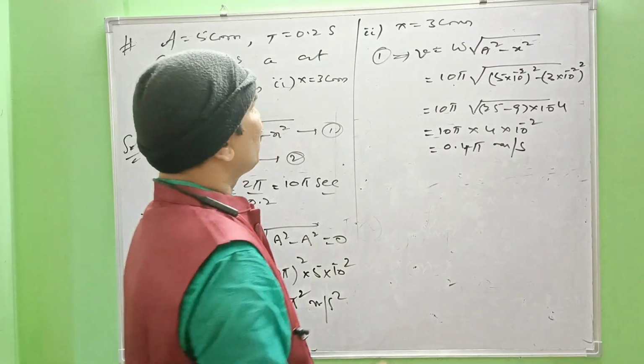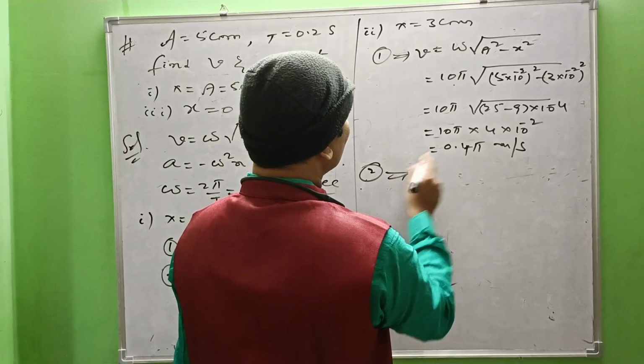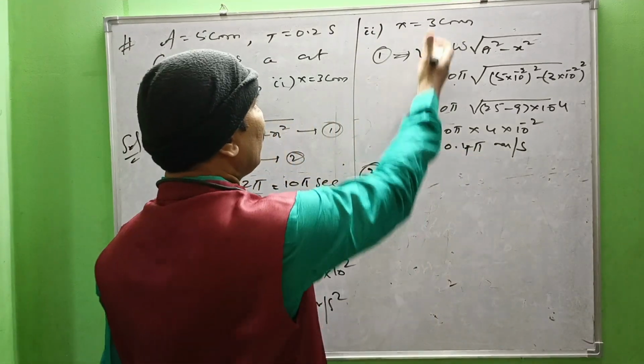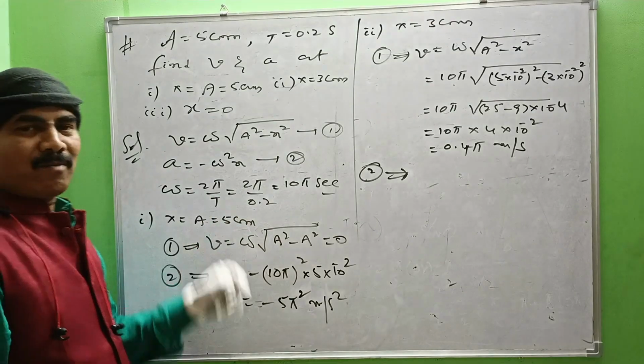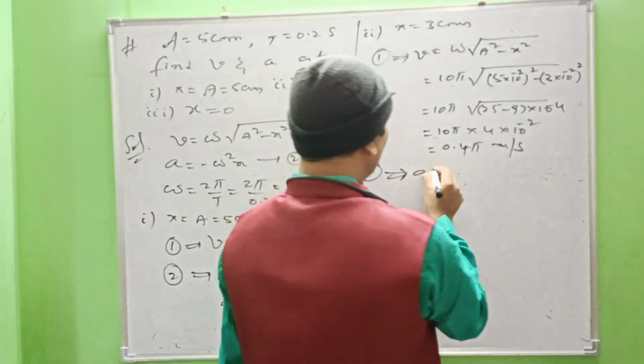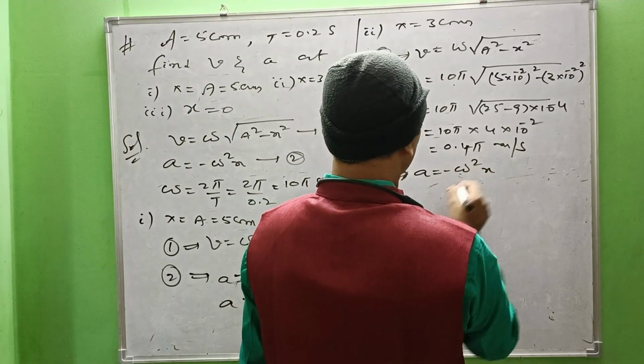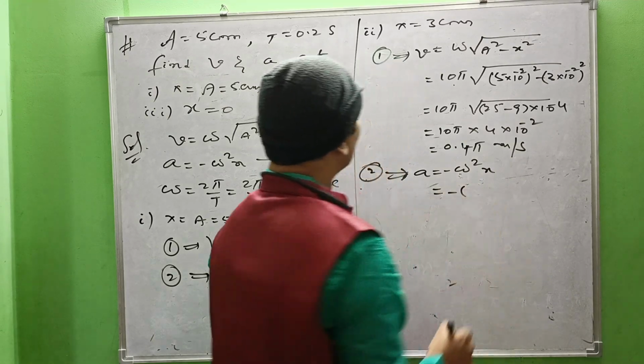0.4 pi meter per second. Now 2 implies the velocity of the particle at that position. Now number 2 implies a equal minus omega square into x. That is minus omega square.